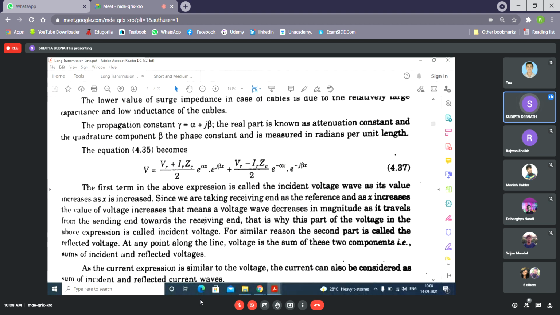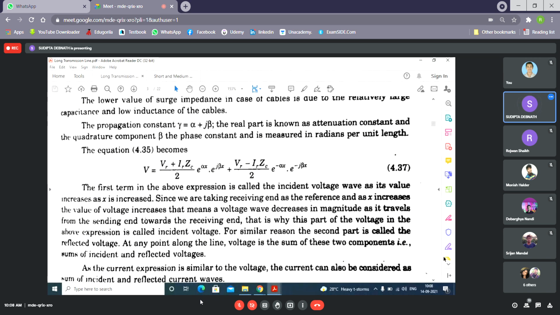That is why this part of the voltage in the above expression is called the incident voltage. For a similar reason, the second part is called the reflected voltage. At any point along the line, the voltage is a sum of these two components, that is, the sum of the incident and the reflected voltages. For similar reasons means just the opposite: as x increases, the voltage will increase from the receiving end to the sending end, or vice versa. As x increases, voltage will decrease from the sending end to the receiving end.